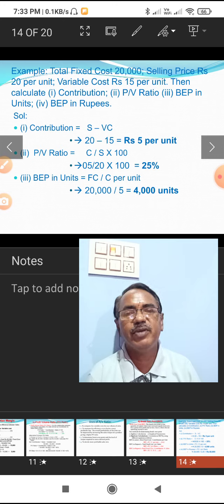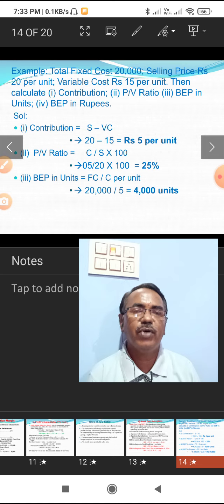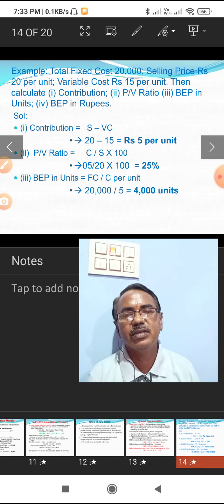Then break even point in units. The formula is fixed cost by contribution per unit. Here the fixed cost of 20,000 is given in the problem, and the contribution per unit is 5 rupees as per calculation 1. So 20,000 by 5 is equal to 4,000, which is the break even quantity.